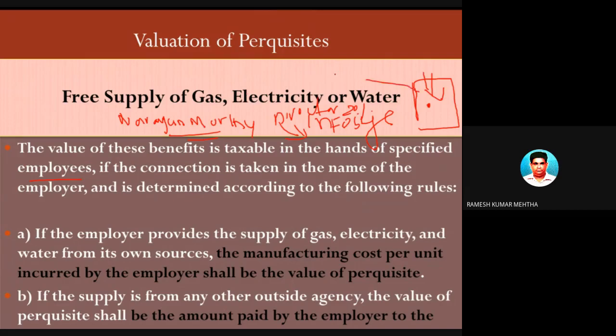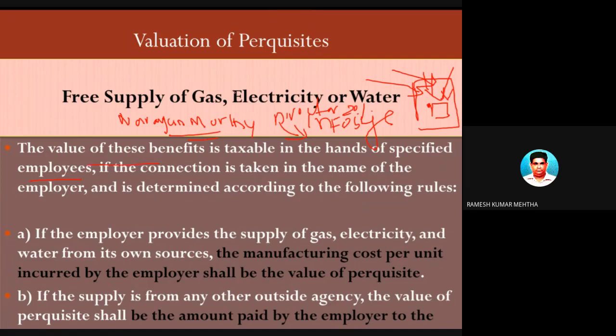Now gas is coming, or a gas cylinder is coming, an electricity bill is coming, and a water bill is coming. Narayan Murthy will give all these bills of gas, electricity and water in the name of Infosys, and Infosys will pay the water bill, electricity bill and gas bill to the agencies. Now let's talk about what is the perquisite in the hands of Narayan Murthy, who is a specified employee.